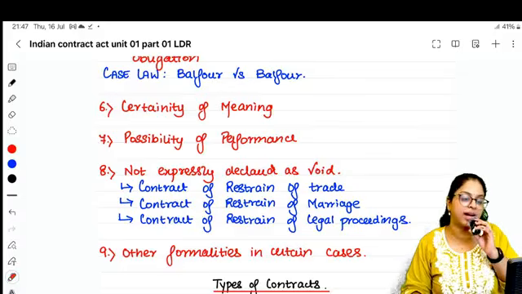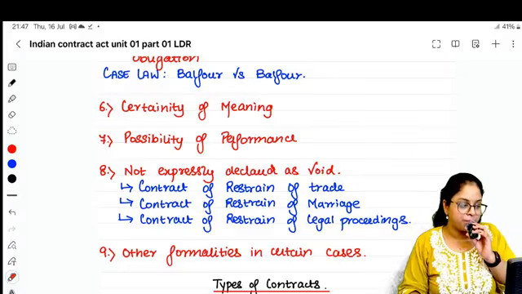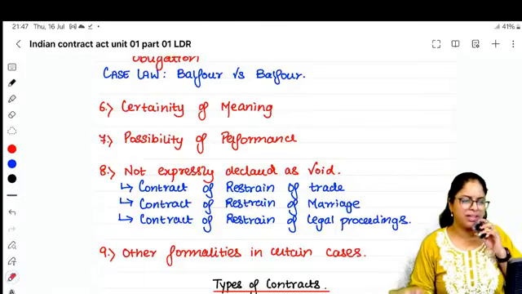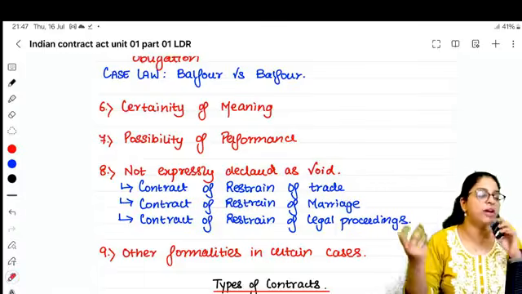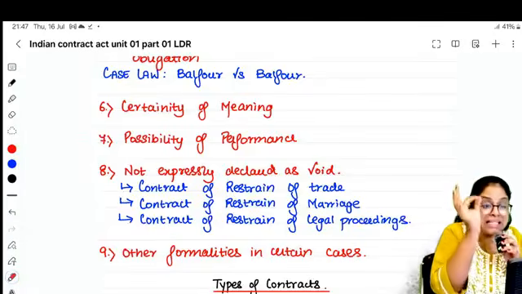Now this is a contract. Every term and condition is clearly mentioned. There should be certainty of meaning. You cannot say you want to buy my house. Which house? Where is the house? Okay, how many floors? Does it have a swimming pool in that? How will I know? Your contract should be certain, definite.